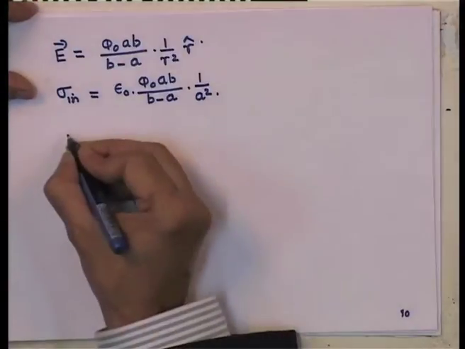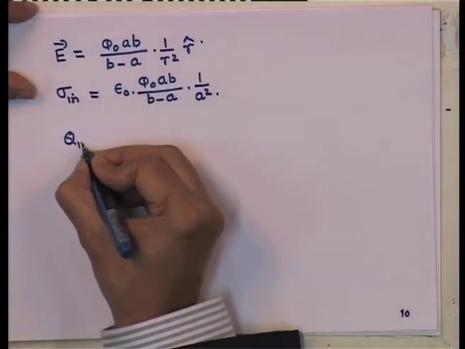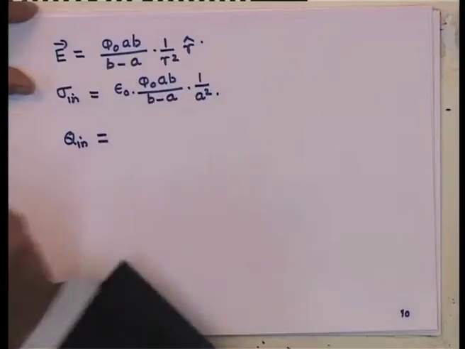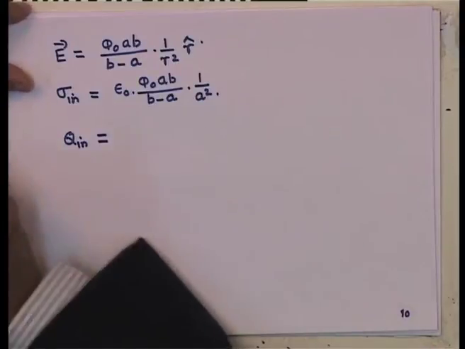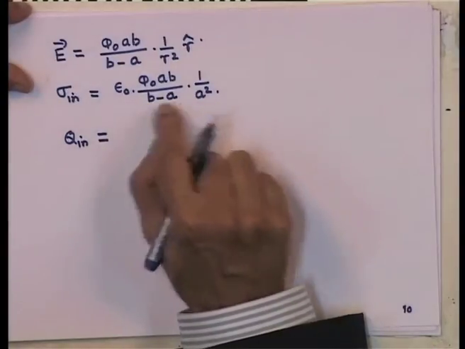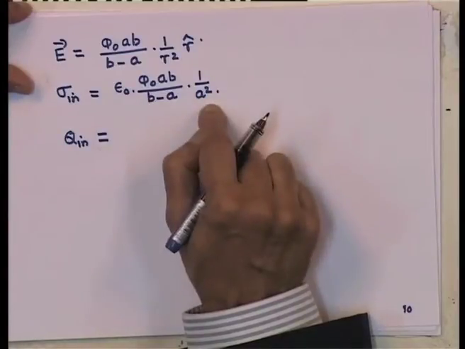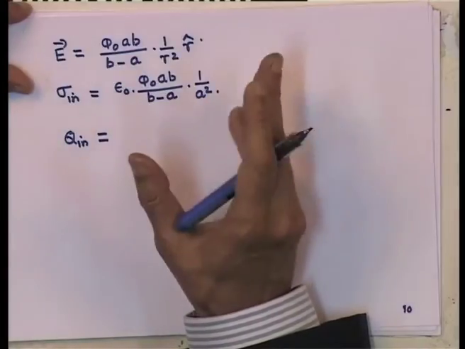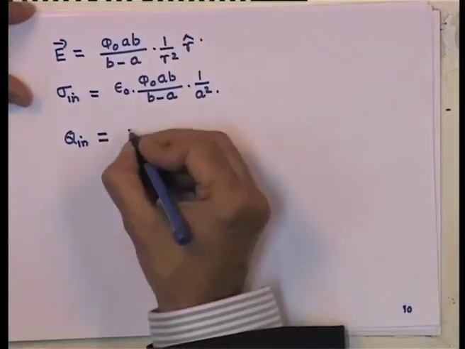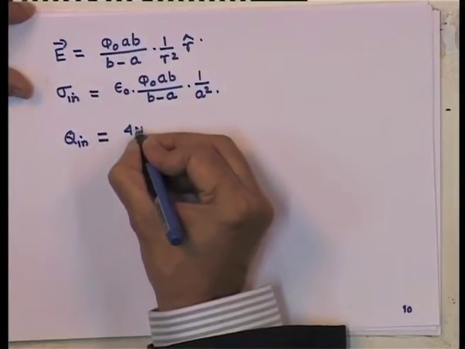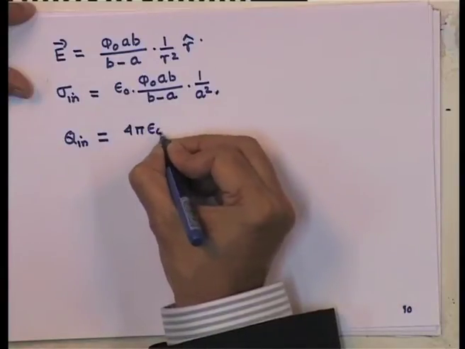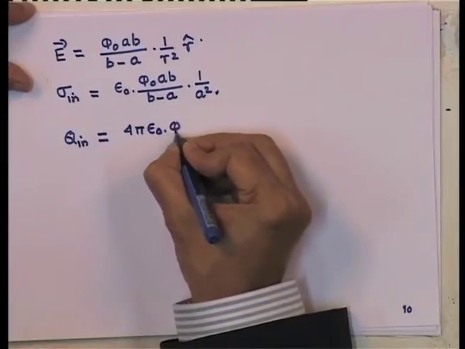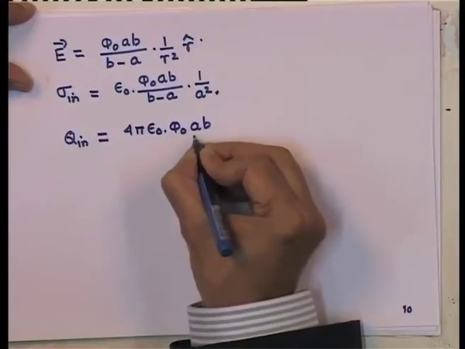How much is the charge contained there? So, q inside, which will actually turn out to be opposite of the charge that is contained outside, is simply obtained by multiplying the charge density with the area 4 pi a square. So, 4 pi a square will cancel with this a, and I have epsilon 0 phi 0 a b by b minus a.